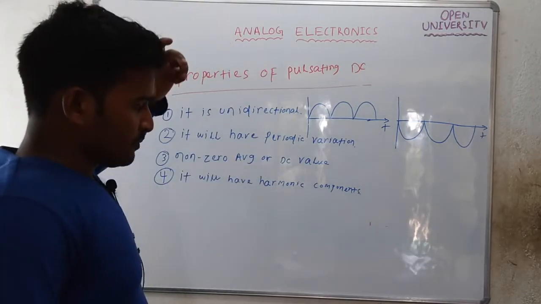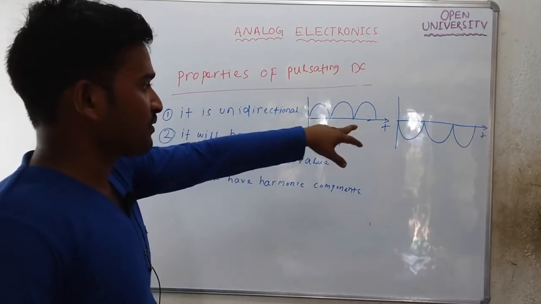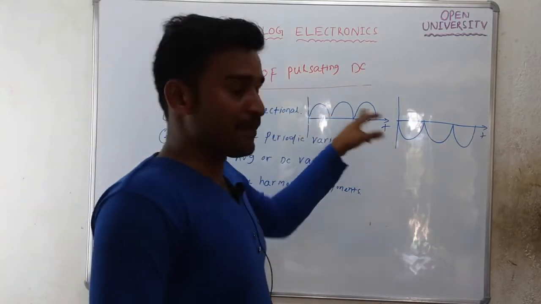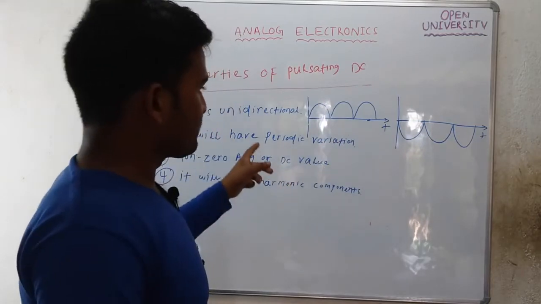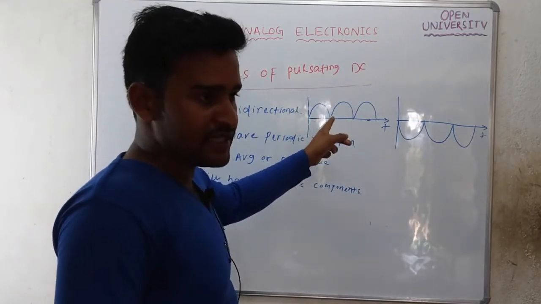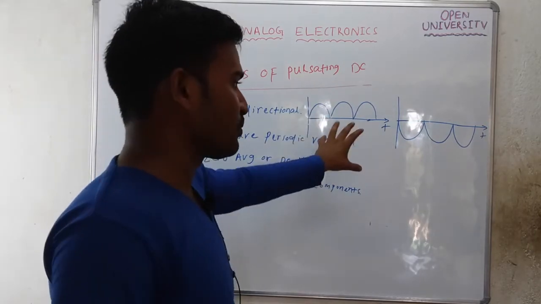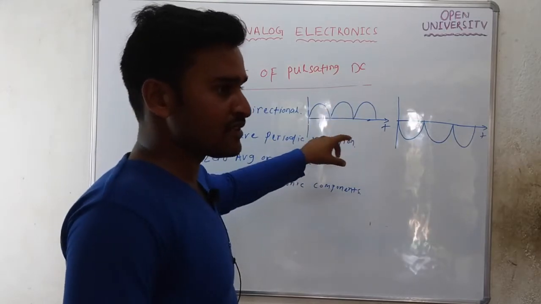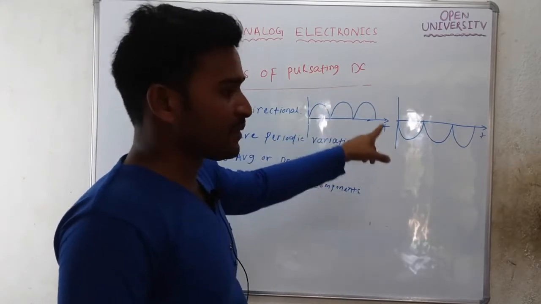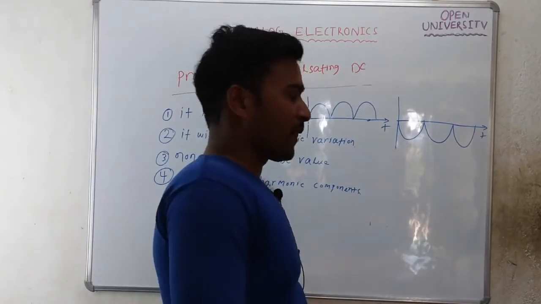Pulsating DC will have periodic variation and a non-zero average value. Non-zero average value means the presence of a DC component, and periodic variation means AC components will also be present.